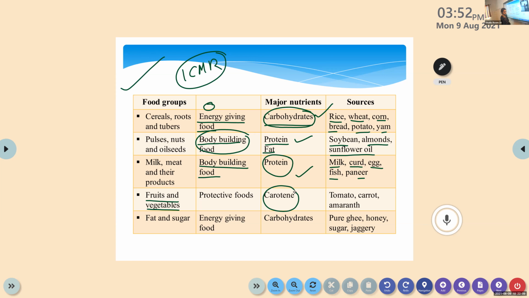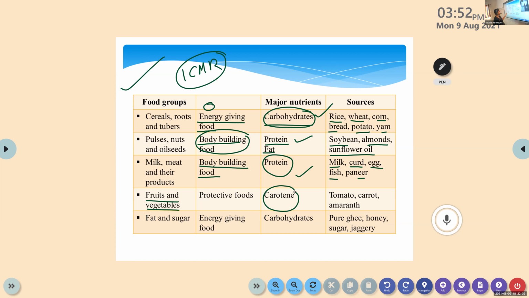Do you know what this carotene is? Carotenoids are plant pigments. There are certain pigments in each plant. They are responsible for the red, yellow, green color of the fruits and vegetables, just like hemoglobin is red in color, right? So these carotenoids are the responsible pigments. They provide the color to fruits and vegetables. Is it clear? So we consider carotene as a major nutrient in fruits and vegetables.